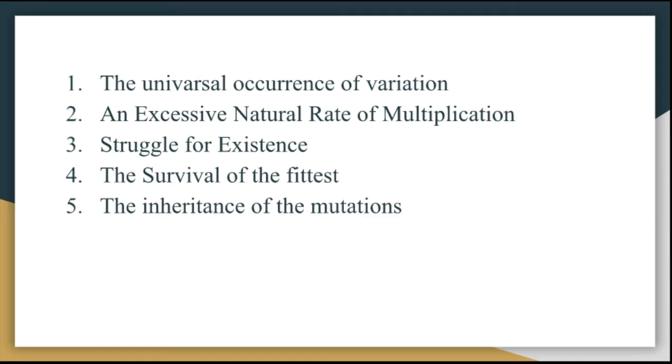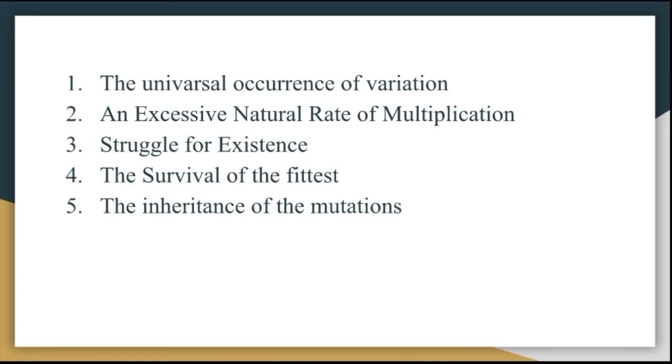Next is the fourth, the survival of the fittest. We know very well some unfit animals will be eliminated, and only those that are satisfactorily adapted survive. Some unfit animals will be eliminated from the community as well as the world of animals and plants. Why? Because some unfit animals will be eliminated out of the community.